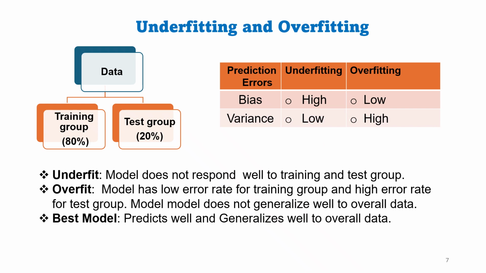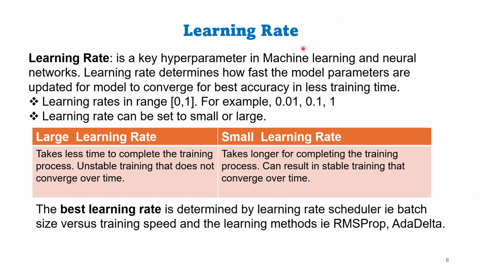Now let us move on to the next concept, learning rate. Remember the hyperparameters which we saw in previous slides? Hyperparameters ensure that the AI model either underfits or overfits the training data set while learning the structure and patterns of the data.